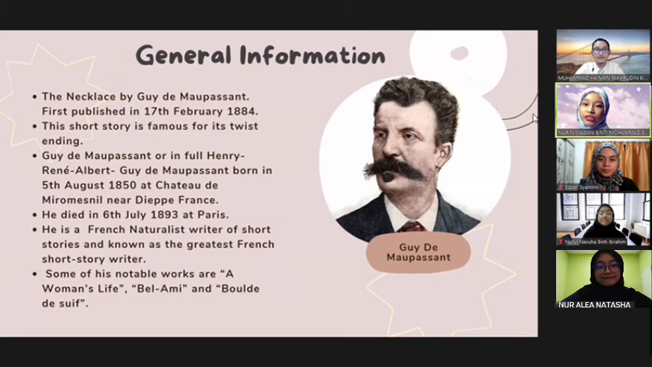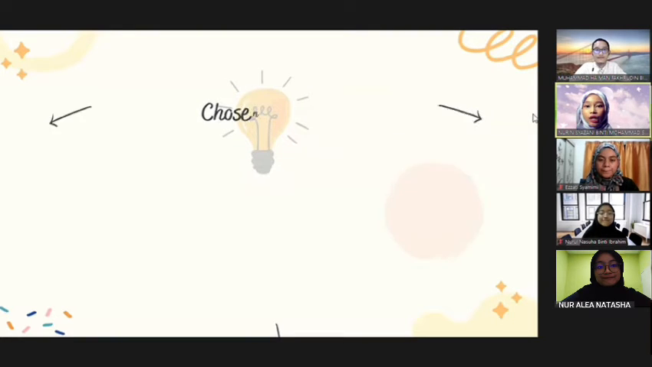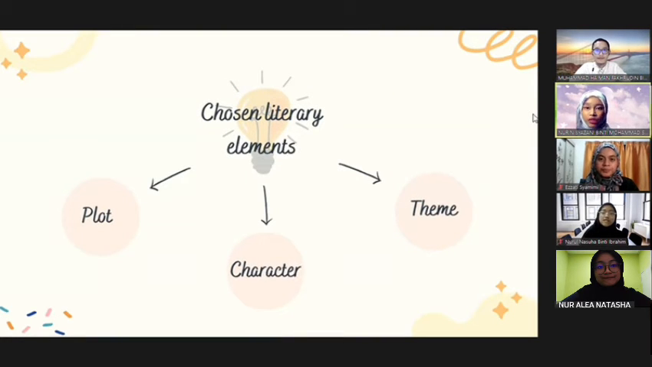We chose these literary elements, which are plot, characters, and themes. The plot will be discussed by Izzati Shamimi, continuing to Alia on characters, Haiman on themes and justification on why we chose this short story, and lastly, Nasuha, who will give the summary and end the whole presentation. Now, I'll proceed the presentation to Izzati Shamimi to discuss the plot.